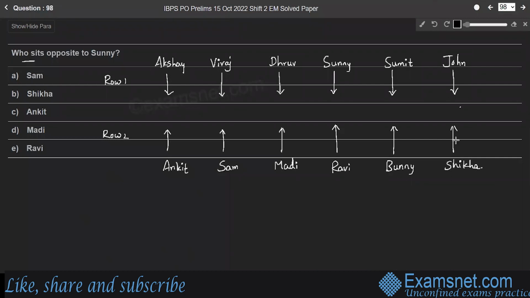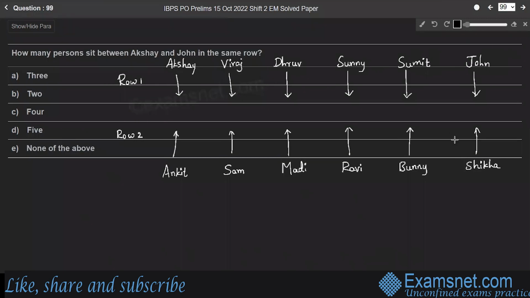Question 98. Who sits opposite to Sunny? Opposite to Sunny, Ravi is sitting. Therefore, option E is the right answer. Question 99. How many persons sit between Akshay and John in the same row? Here, between Akshay and John, there are 4 persons sitting: Viraj, Dhruv, Sunny and Sumit. Therefore, 4. Option C is the right answer.